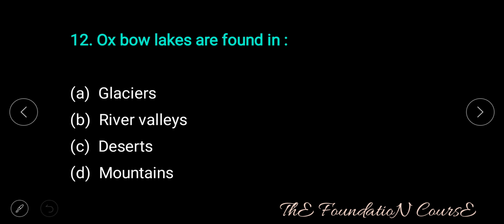Question number 12. Oxbow lakes are found in option A, glaciers. Option B, river valleys. Option C, deserts. Option D, mountains.